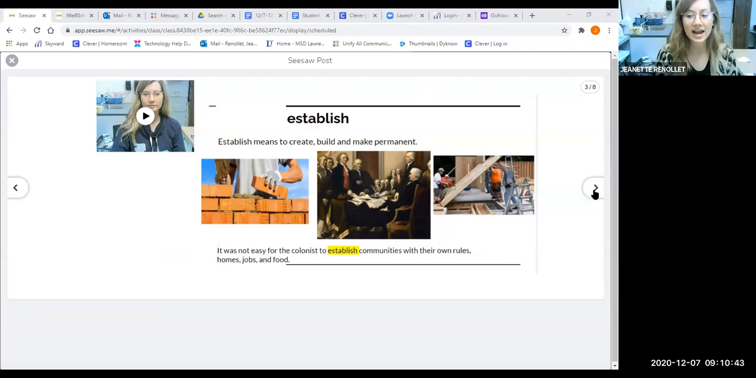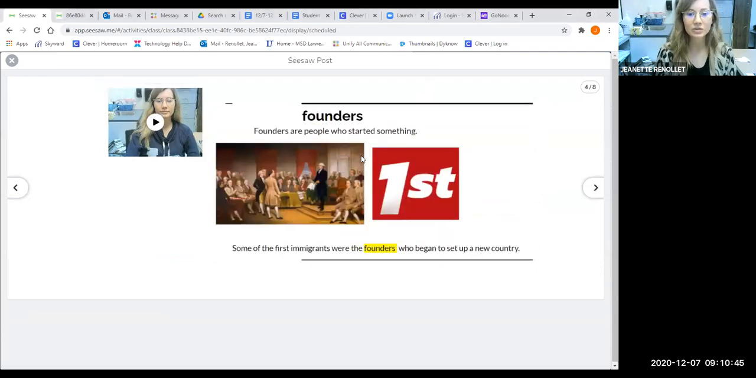Okay, let's try our next word. Our next word is founders. Can you say founders?